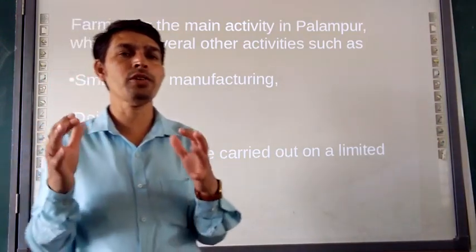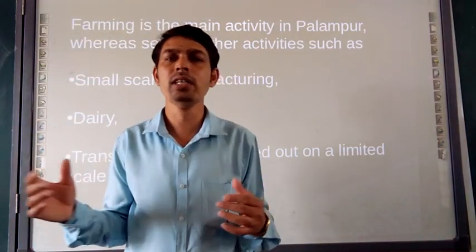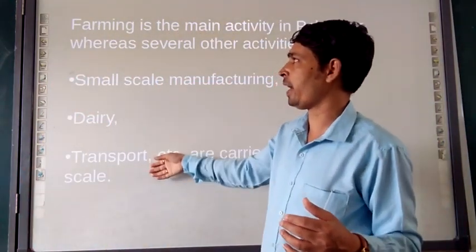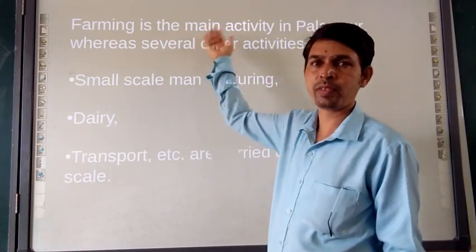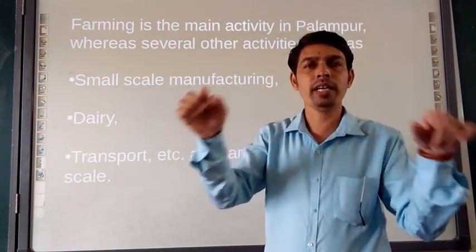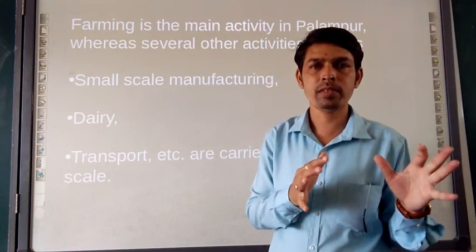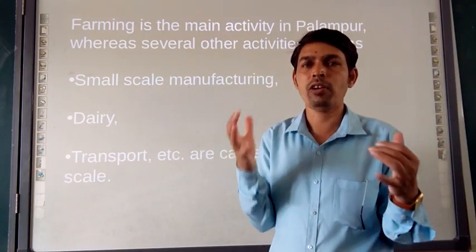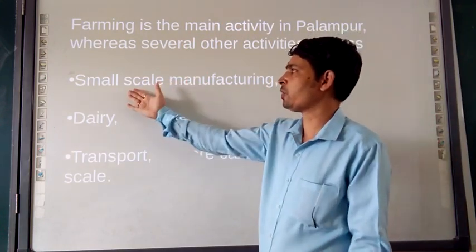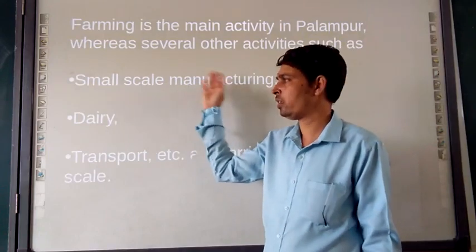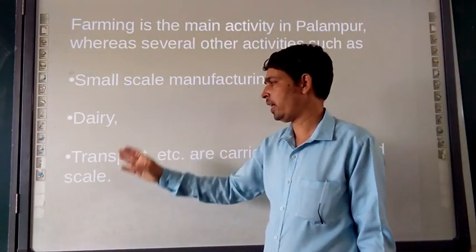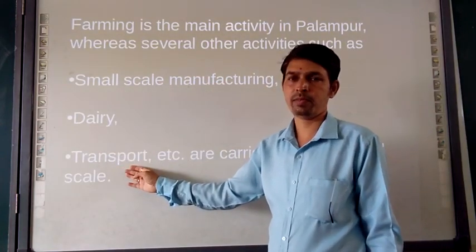So here, these are the non-farming activities. This is a farming one, done totally on an agriculture plot using any methods of farming, and these are small scale manufacturing for daily needs, then transport activity, right?